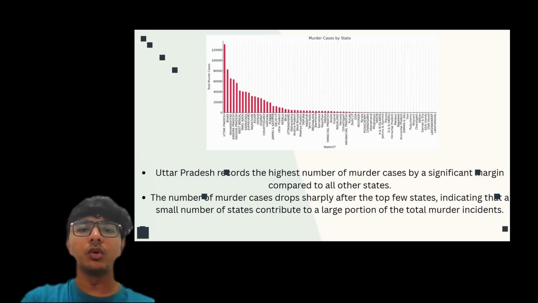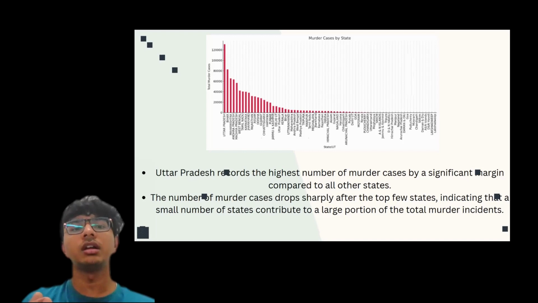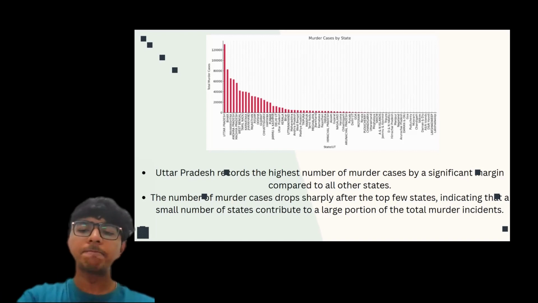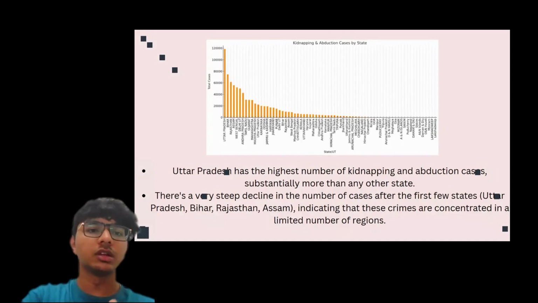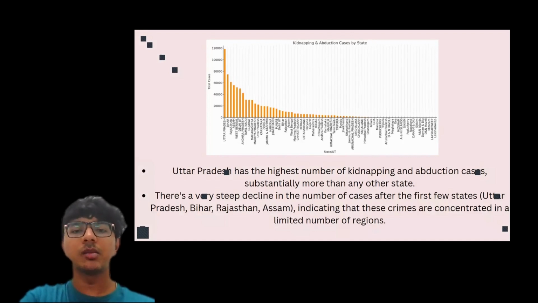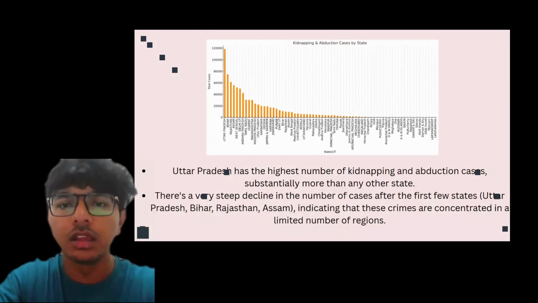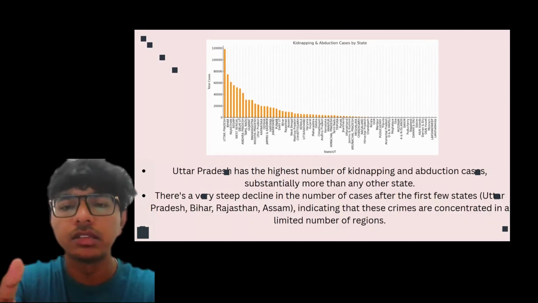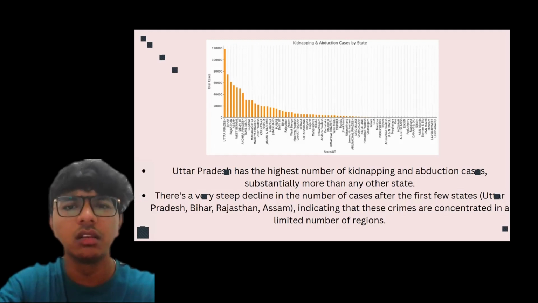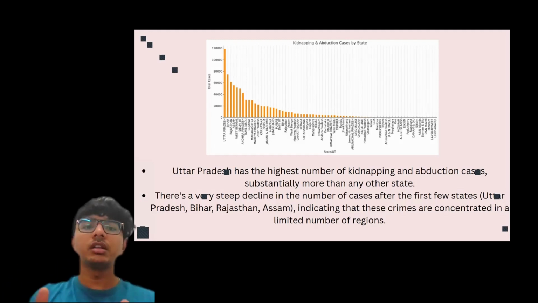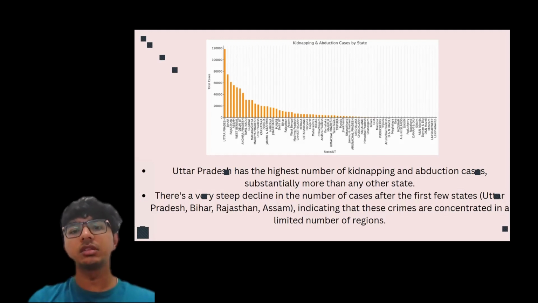So majorly for crimes of this kind, we can easily estimate that Uttar Pradesh has the highest peak, and Andhra Pradesh only in the category of women. This is kidnapping and everything. There also Uttar Pradesh is a high peak, and all the remaining states have very small amounts of crime. As you can see here, from Punjab and Bihar, the crime rate has decreased very deeply. And if you look at Meghalaya, it is literally equal to null. We can estimate that the area of a region also sometimes matters. If the area is greater, then of course the population will be greater, and there are several different aspects we can see here.